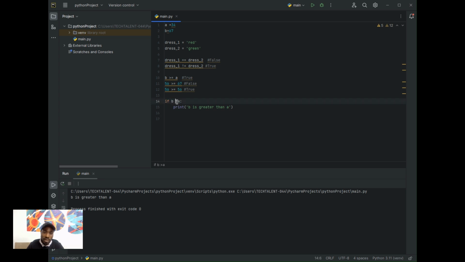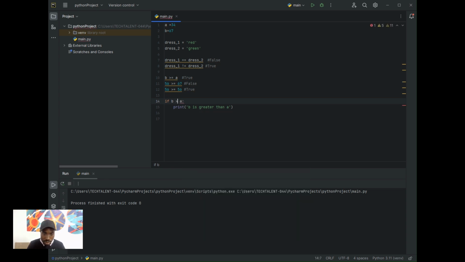Now, what if I change this sign? Let me change this sign to something less than A. Now let's run the code again. I don't have anything. Look at this place, nothing is being executed. That is, this condition evaluated to false immediately when I changed the sign, which is B less than A. We can also say that B is not less than A. B is actually greater than